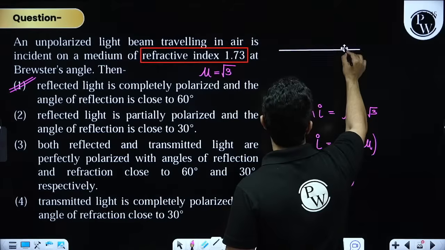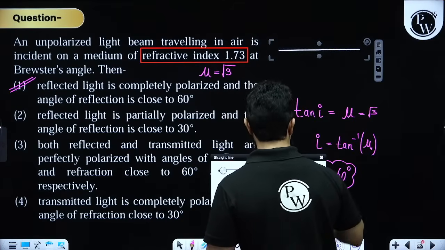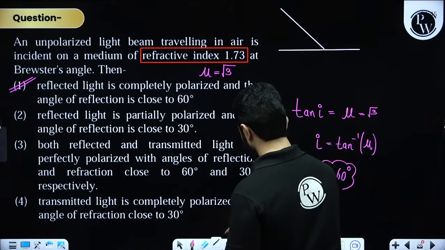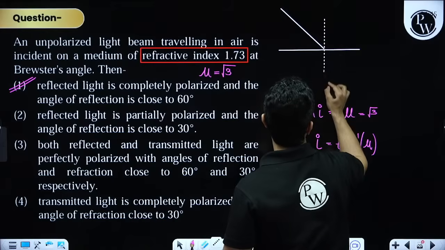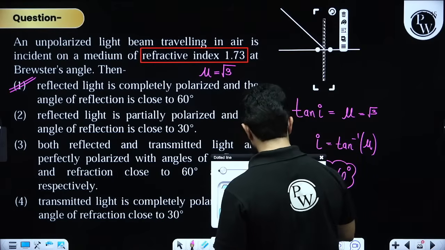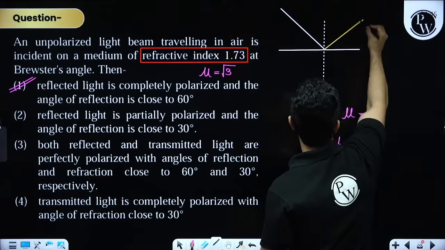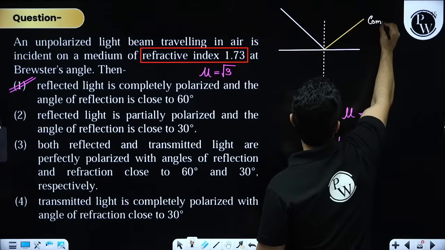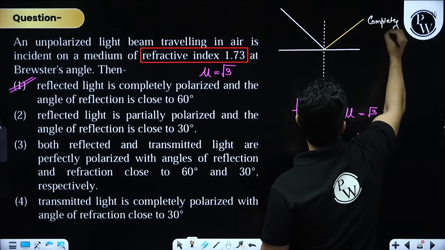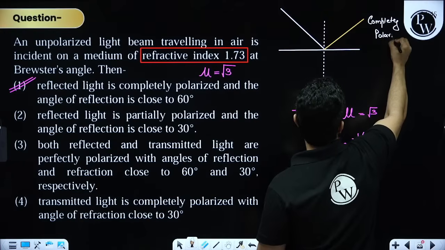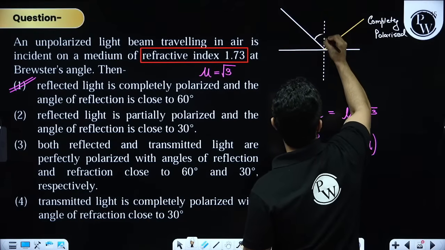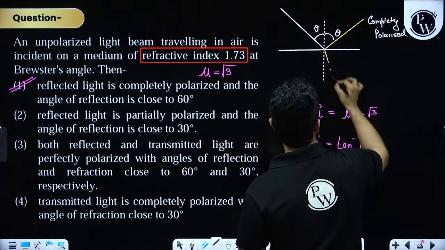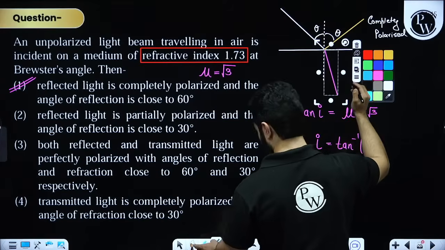This is the interface. We have got an unpolarized light, let's say at Brewster's angle. What happens is that we have got a reflected wave and this is completely polarized. This angle is theta, so this angle is theta, and we have got a refracted wave.